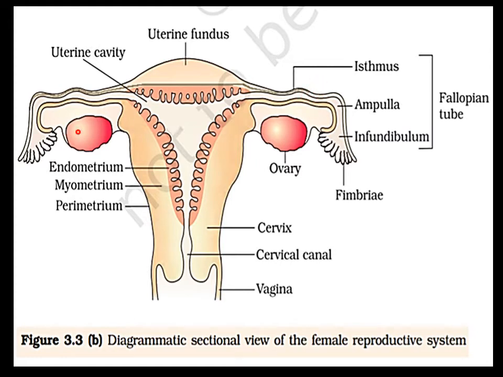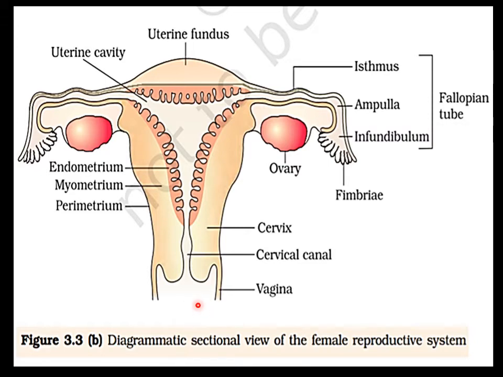Then there are a pair of ovaries here on either side. Ovaries are attached to the uterus by ligaments. They are also attached to the pelvic wall by another set of ligaments. The uterus comprises the inner lining called endometrium, the muscular myometrium, and the outer perimetrium. The mouth of the uterus opens into the cervix, and the cervix opens outside as the vagina.